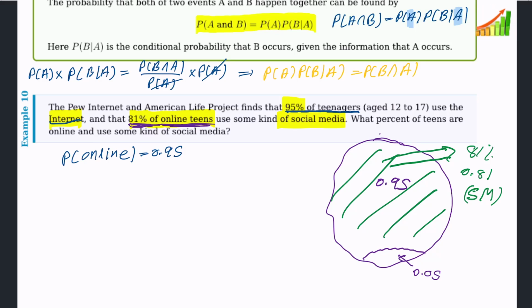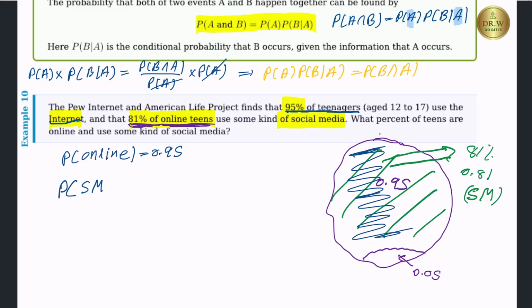Then how do we write that probability using our events? Yes, probability of social media, you understand that, but we know this is teenagers coming from this group, the teenagers who use online, right? We already know online teen, we talk about online teenagers. Therefore this should be a condition, that is the online. So this equal 0.81.